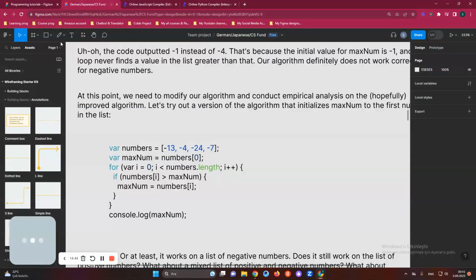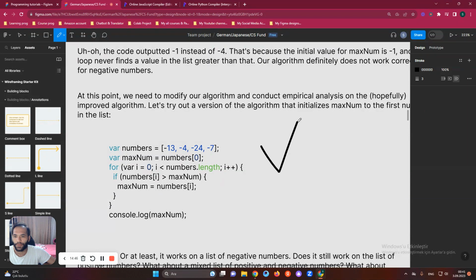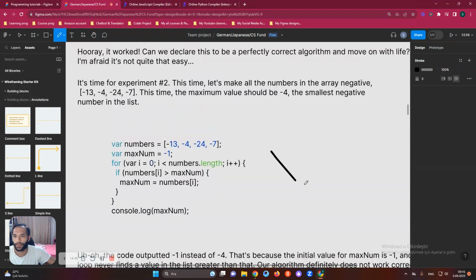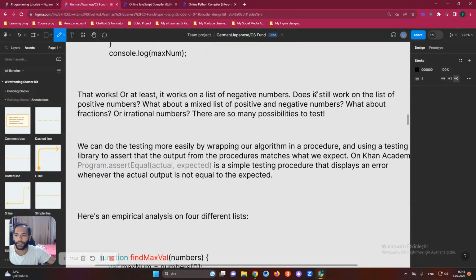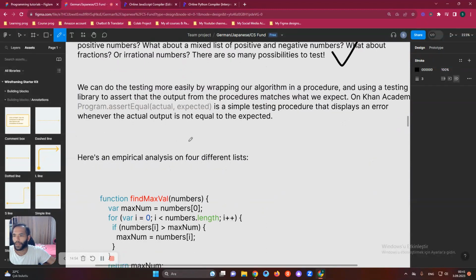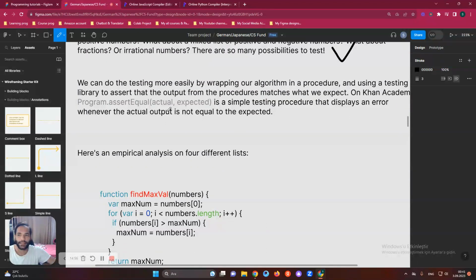Let's continue. Yeah, we fixed it. We don't have any problem with this, guys. Yeah, we know that works. We can do the testing more easily by wrapping our algorithm in the procedure and using a testing library to assert that output from the procedures matches what we expect on Khan Academy.